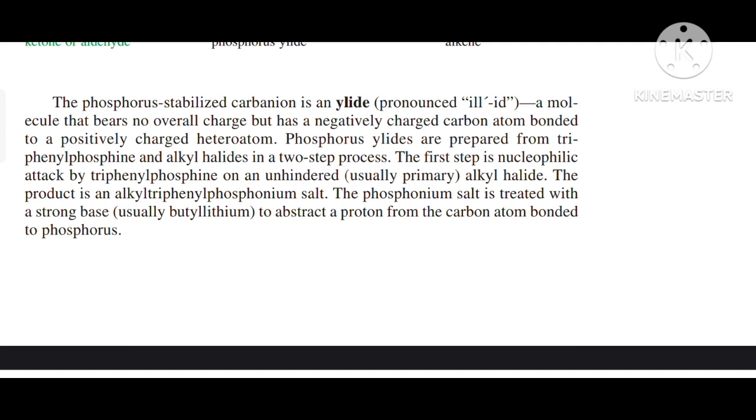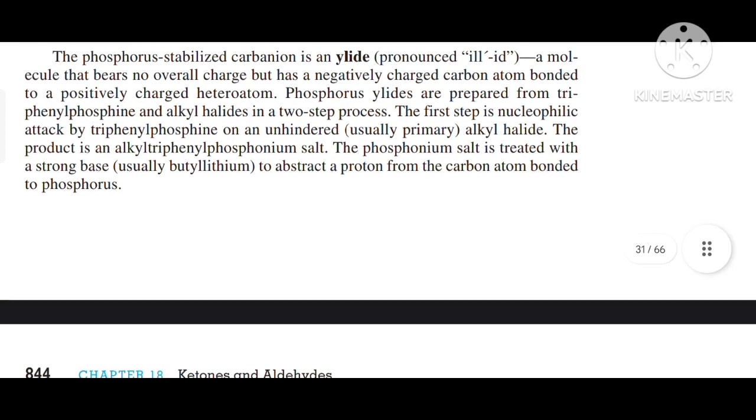ylides are prepared from triphenylphosphine and alkyl halide in a two-step process. The first step is nucleophilic attack by triphenylphosphine on an unhindered, usually primary alkyl halide. The product is an alkyl triphenylphosphonium salt. The phosphonium salt is treated with a strong base, usually butyl lithium, to abstract a proton from the carbon atom bonded to the phosphorus.